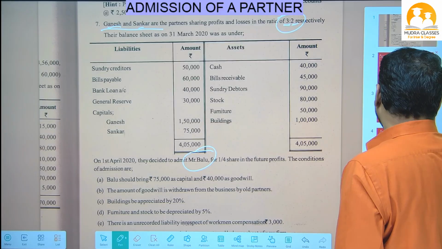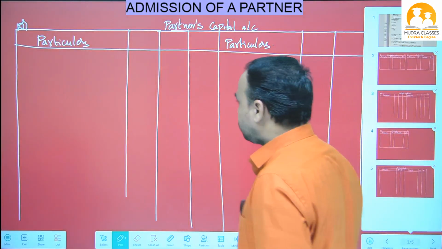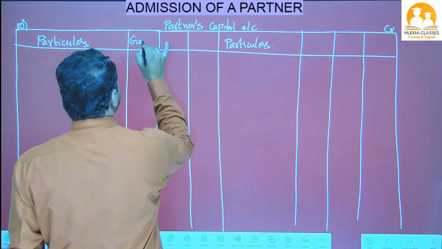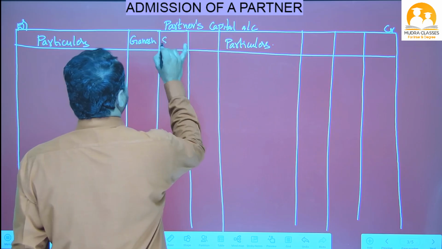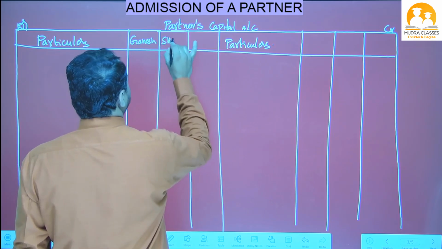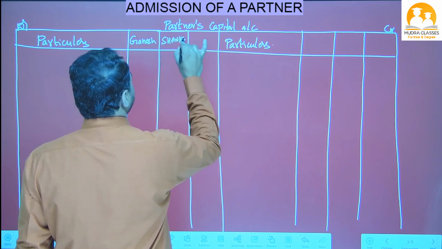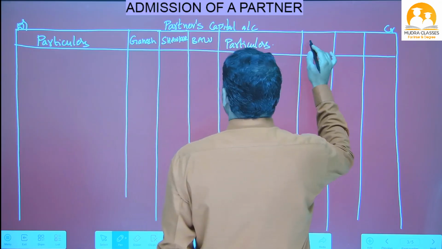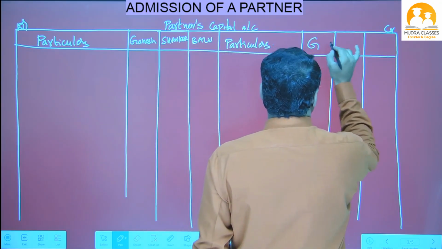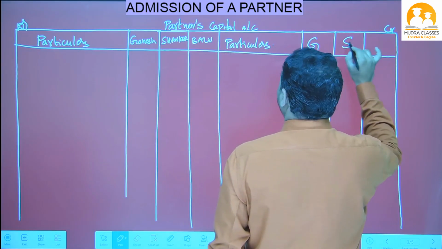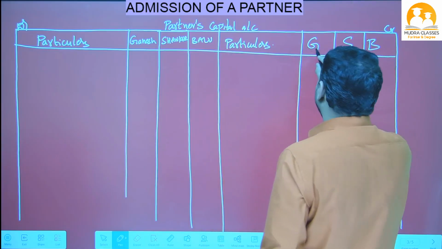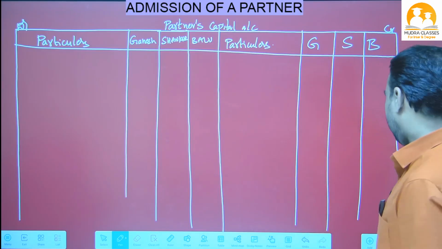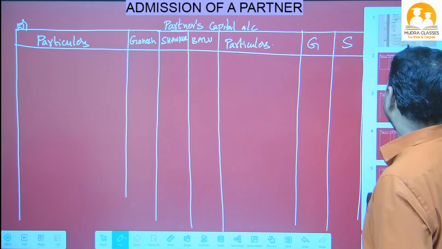So in the partners capital account, first of all, I will write their names. Ganesh, Shankar, and the third one Balu. Okay. Three names we have to write. Otherwise, simply we can write like this: GSB. G for Ganesh, S for Shankar, B for Balu. Okay. Now let's see the question.